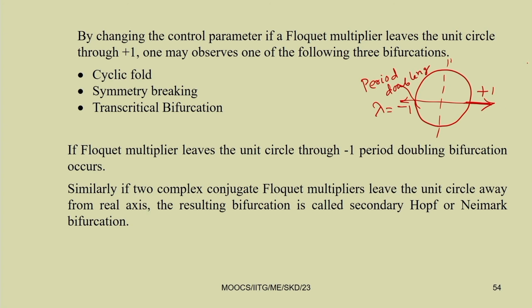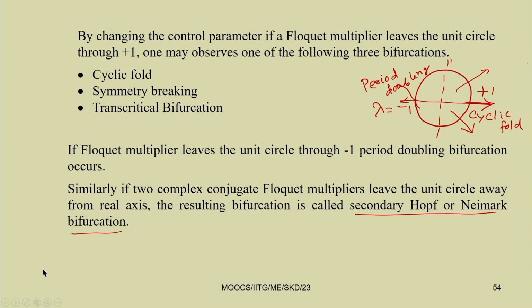So, if it is moving through +1, then we can have the cyclic fold, symmetry breaking or transcritical bifurcation. Also, it may leave the unit circle as a complex conjugate pair. In that case we can have the secondary Hopf or Neimark bifurcation. If two complex conjugate Floquet multipliers leave the unit circle away from the real axis, the resulting bifurcation is called secondary Hopf or Neimark bifurcation.